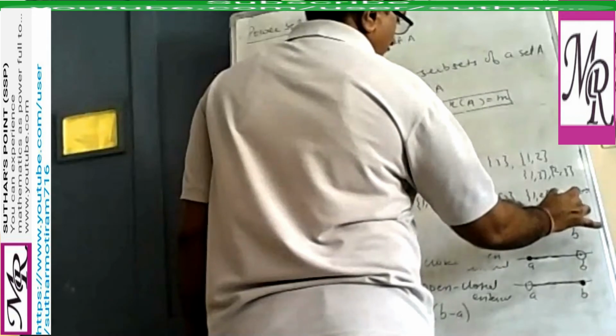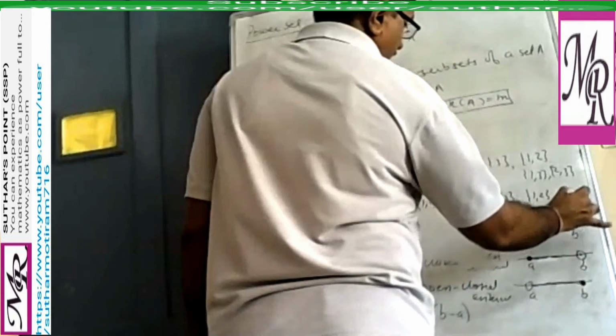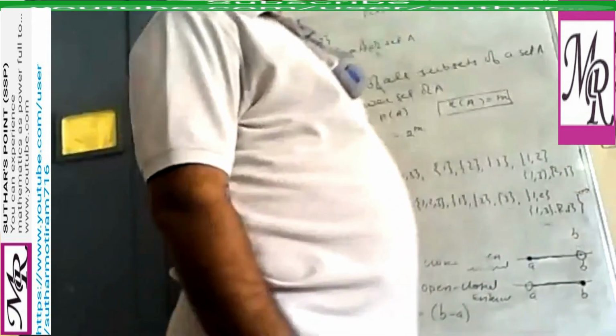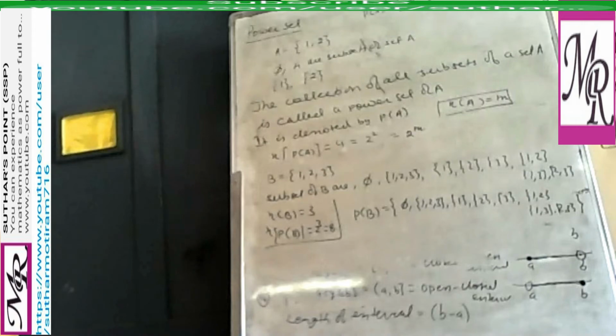3 and 2, 3. Right? Write this down, dear. So in this way you can find the power set of any set. So this is clear?